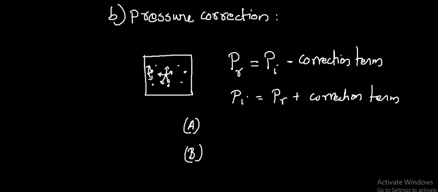Hence, it will strike the wall of the container only with a correspondingly lower velocity and will contribute only a correspondingly lower pressure than it would have done in the absence of intermolecular force of attraction.